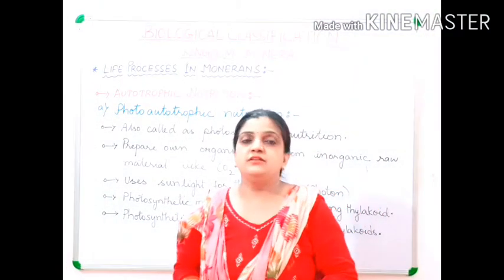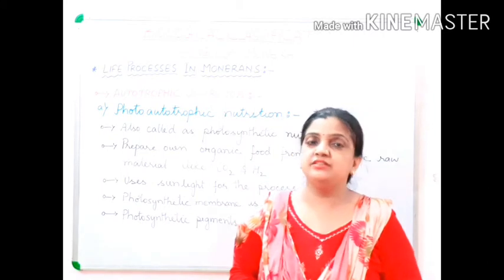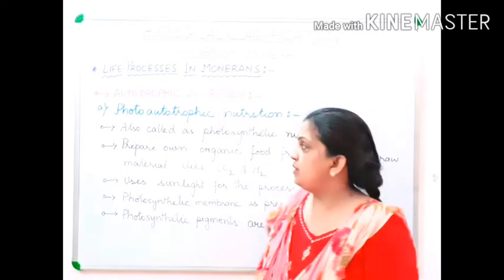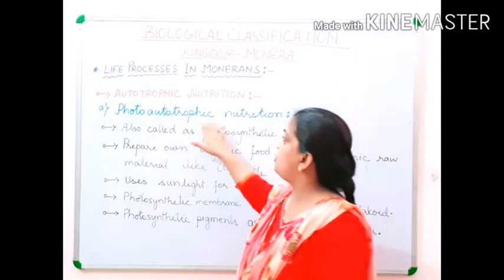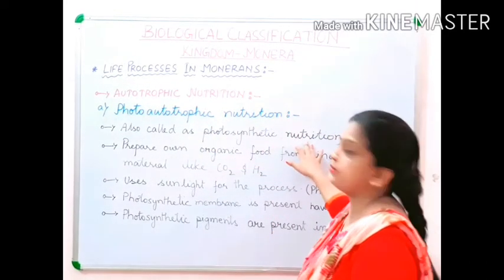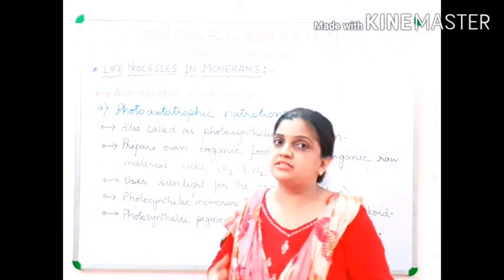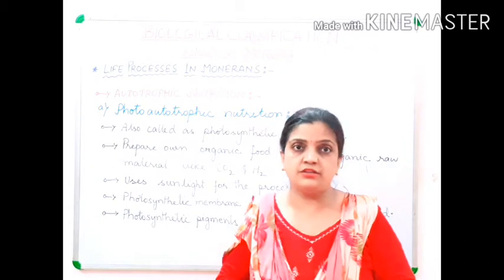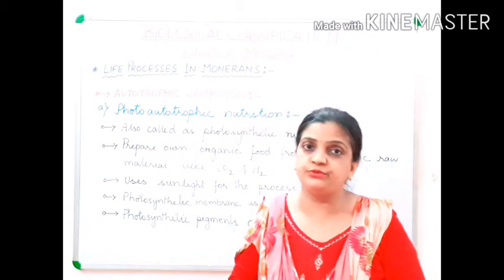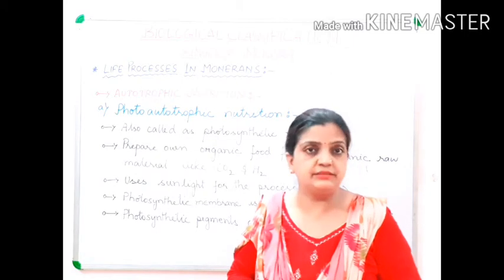So children, now let us begin with the photoautotrophic mode of nutrition in bacteria. This photoautotrophic nutrition is also called photosynthetic nutrition. This is the process where sunlight, photons, are used for the preparation of food by the organisms of the kingdom Monera.